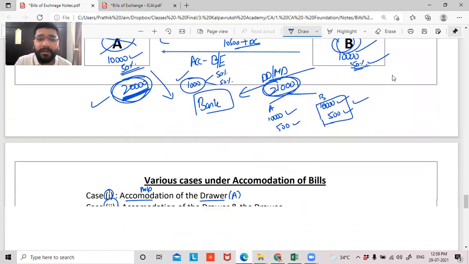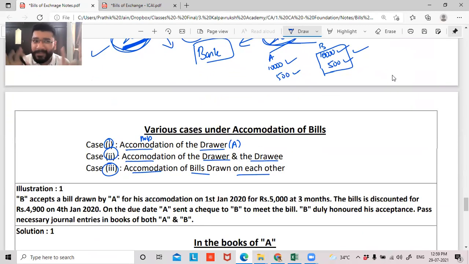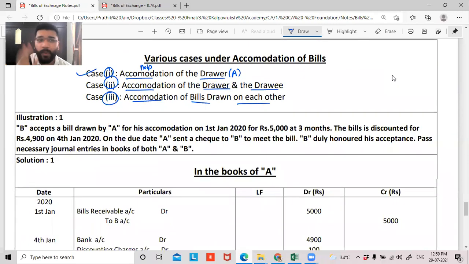So guys, are you getting an outline, just outline clarity about case 1, case 2 and case 3? Are you able to get the essence of the concept of accommodation of bill? Yes, sir. So I'll do one thing, guys. Let me take up case 1 and we'll just discuss illustration 1 today.